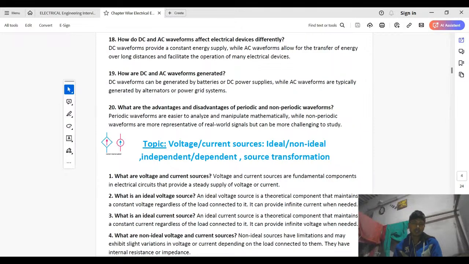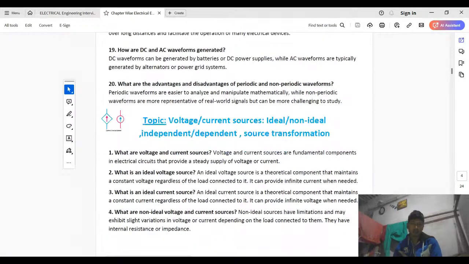How are DC and AC waveforms generated? DC waveforms can be generated by batteries or DC power supplies, while AC waveforms are typically generated by alternators or power grid systems.